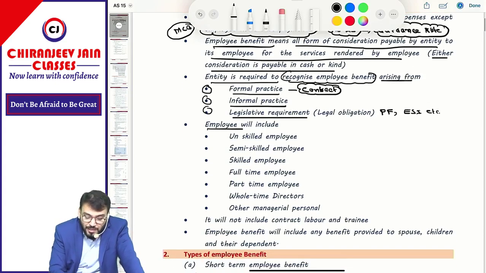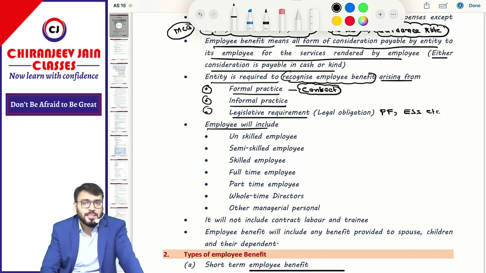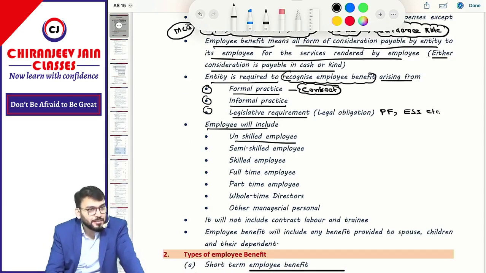Now, employee here means all types of employee. It can be unskilled employee, labor, semi-skilled employee, or skilled employee like a chartered accountant. It will also include full-time employee, part-time employee.